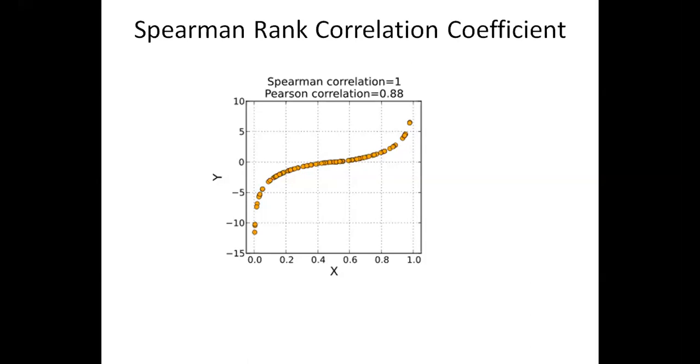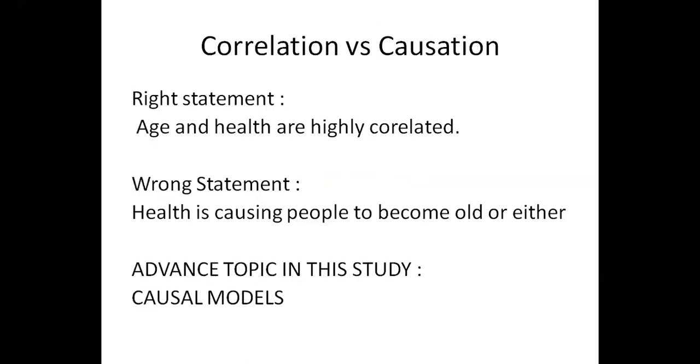Yeah. So this is very important. We have something like correlation versus causation. When we really talk with the data, age and health are highly correlated. This is a right statement, but I can't say it as a cause. Can I say health is causing people to become old? No, it does not make sense.